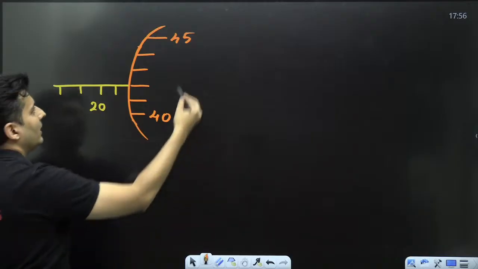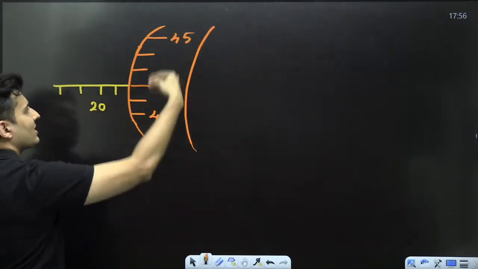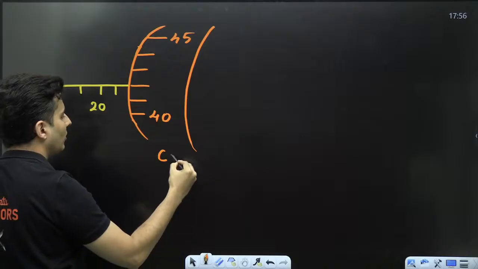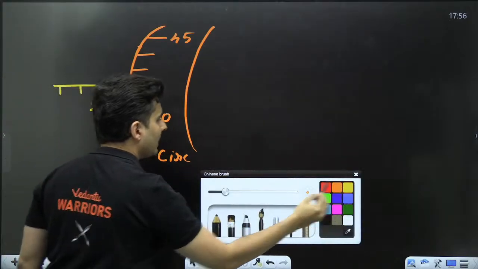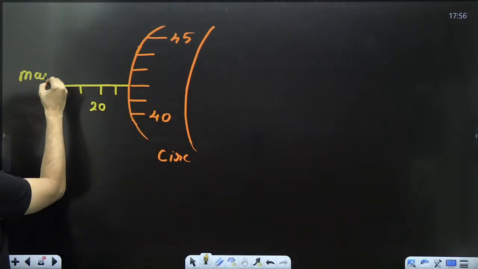So this is how it looks. For example, this is your circular scale, and the one over here is your main scale.